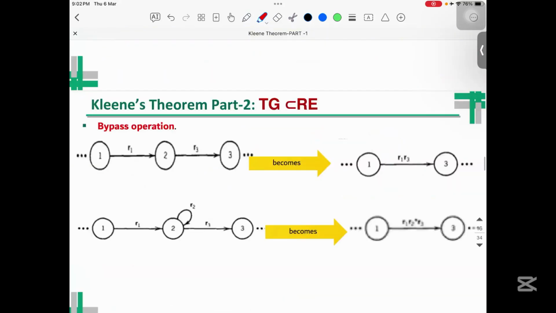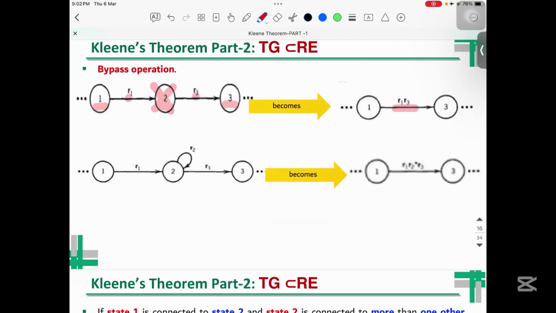We will see. Let's consider this particular diagram. In this case, you can see I have 1, 2, and 3. 2 is an intermediate. Let's remove this, connect 1 directly with 3. So here, what we have, we wrote it as R1, R3.